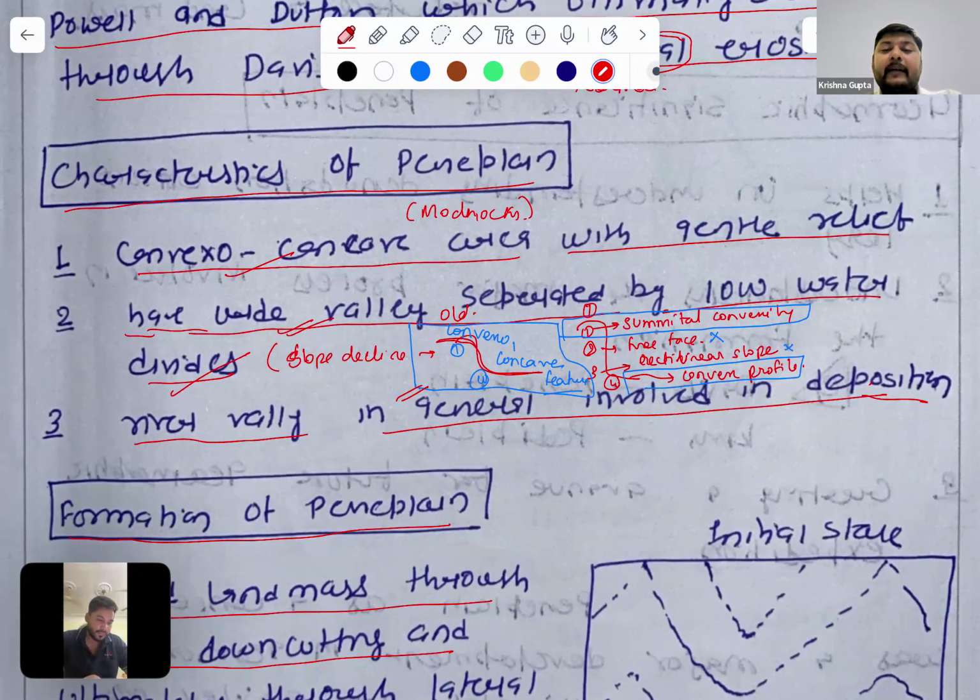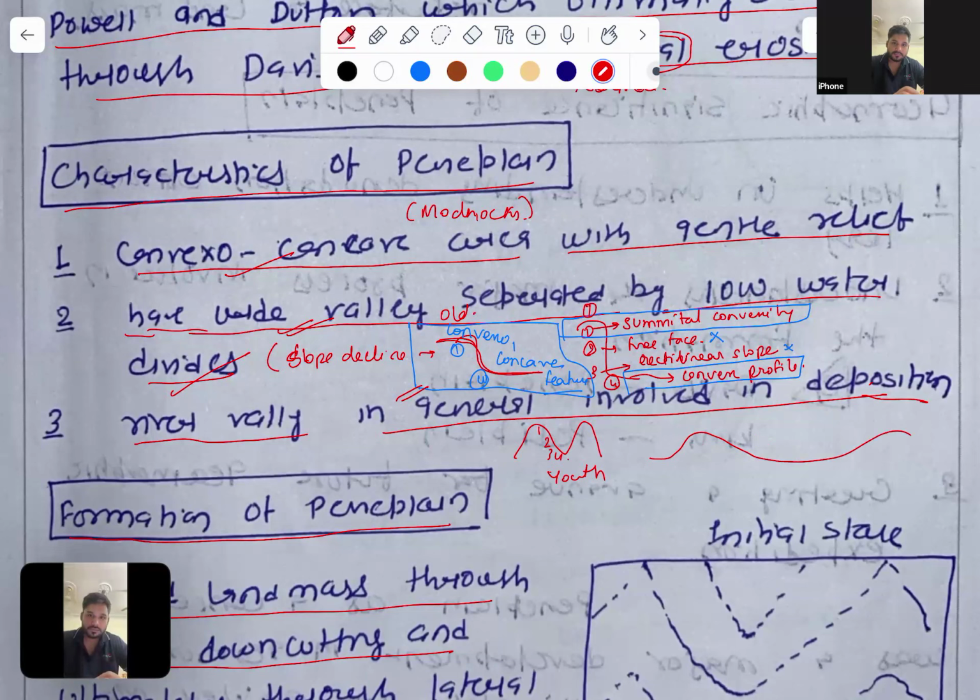So what is happening here is that initially it was like this, it was this condition. Here we have all the 4 elements, but this is the youth stage. But at the old stage, we will see that it is a convex to concave profile. This consists of element 1 and element 4.